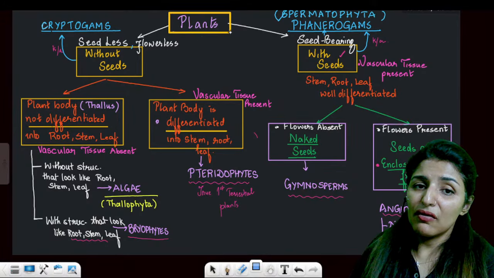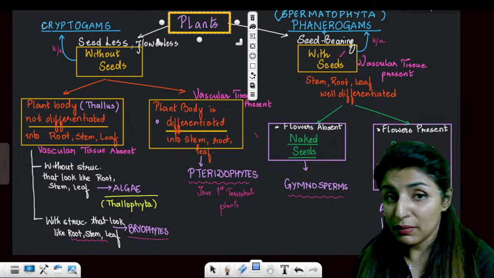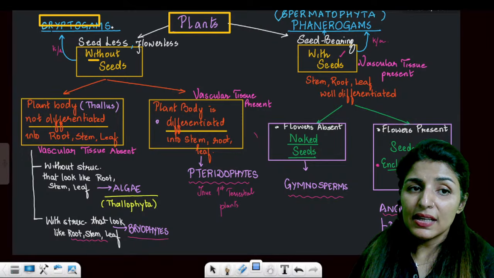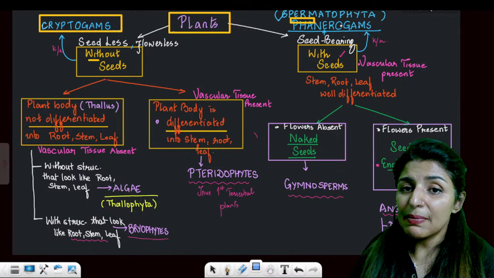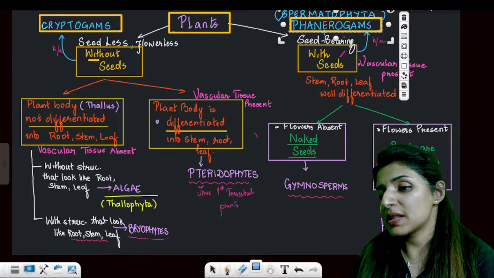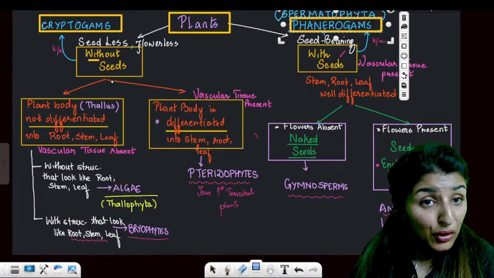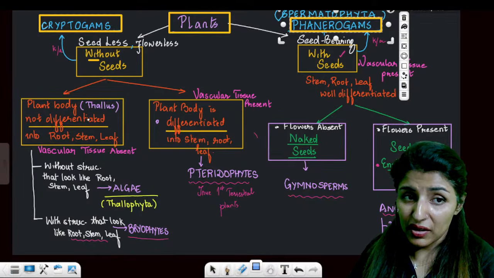Now, plants can be divided in this form also. There are plants which will bear seeds and which will not bear seeds. Plants without seeds are known as cryptogams. Plants with seeds are known as phanerogams. Are these points clear?